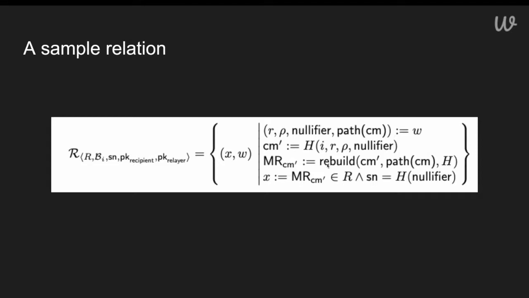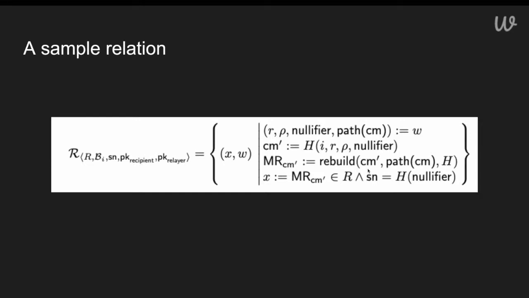We have an algorithm that rebuilds a computed Merkle root from this commitment using the path and the hash function. And the statement we want to verify is that this Merkle root is inside of a set of Merkle roots, R, and that there's some serial number which is equal to the hash of the nullifier. And we take this serial number to be a public input.